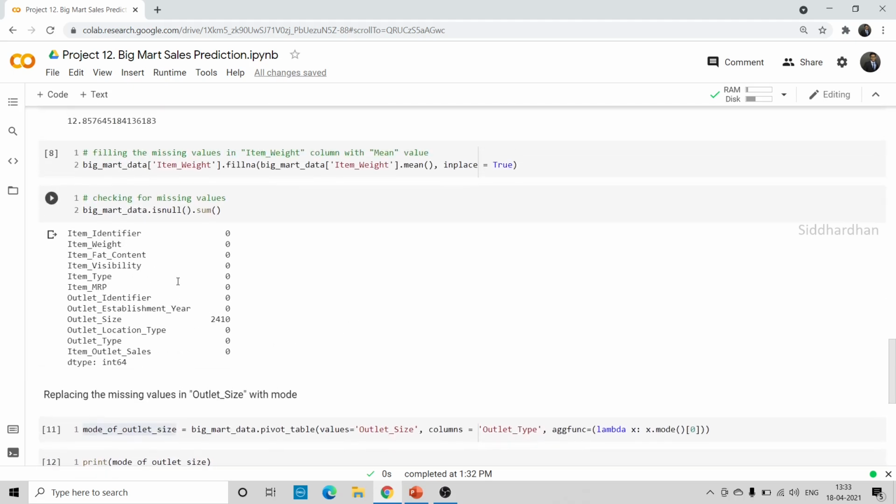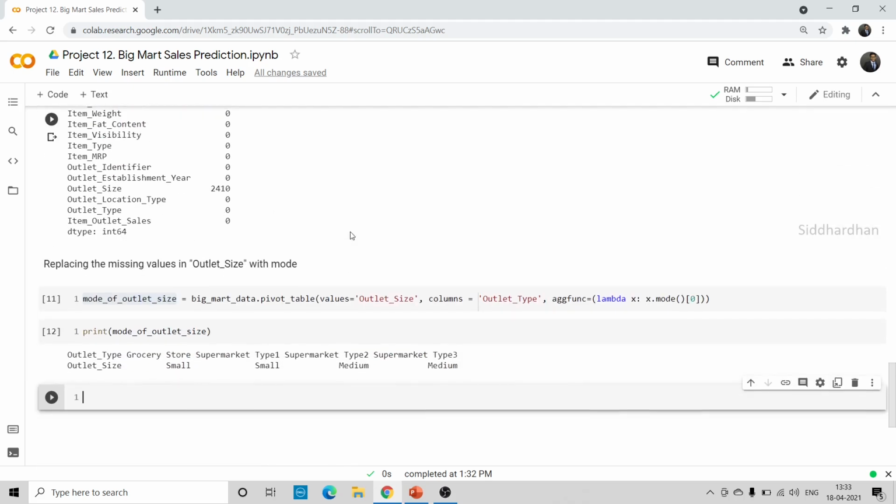So we cannot take the mode of this entire column, as it won't be a correct method. So what we are doing is we are comparing this with outlet type. If it is a grocery store, then the mode's repeated value is small, so this becomes its mode. And for type 1 it is small, and type 2 medium. So what we are going to do is take these 240 missing values, and in those missing values we will be looking at the outlet type.